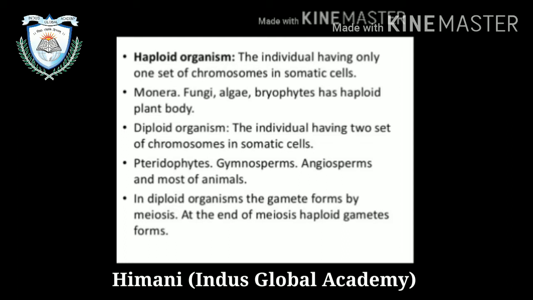Now, haploid organisms. The individual having only one set of chromosomes in the somatic cell. Monera, fungi, algae and bryophyta have a haploid plant body. Then diploid organisms, the individual having two sets of chromosomes in somatic cells. Pteridophyta, gymnosperms. In diploid organisms, the gametes are formed by meiosis. At the end of meiosis, haploid gametes form.